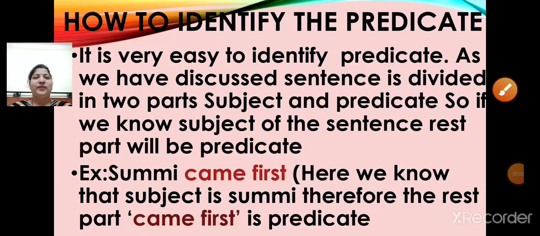Now, how to identify the predicate? Children, it is very easy to identify predicate. As we have discussed, sentence is divided in two parts, subject and predicate. So, if we know subject of the sentence, rest part will be predicate. For example, Sumi came first. Here, we know that subject is Sumi. Therefore, the rest part came first is predicate.